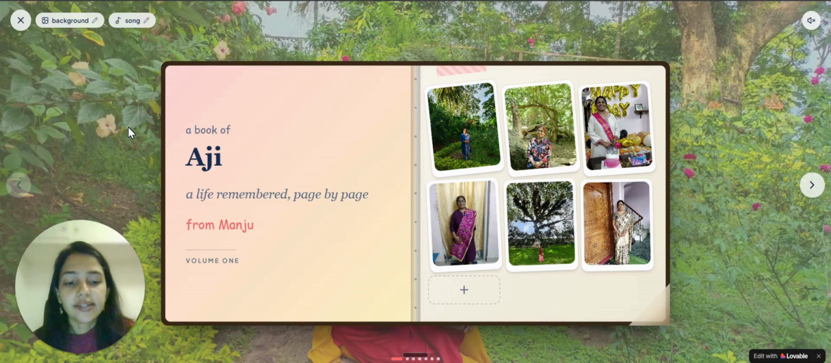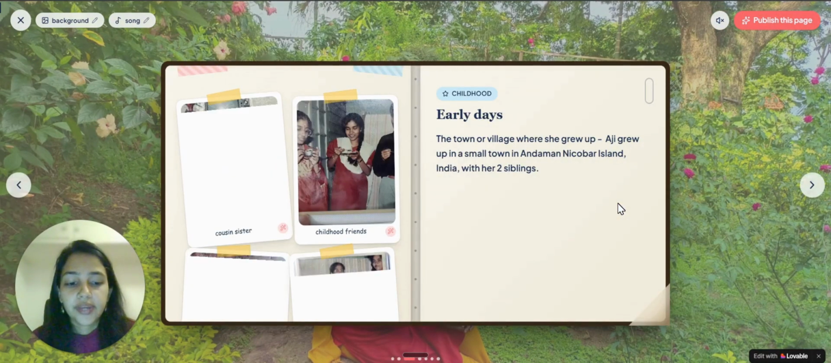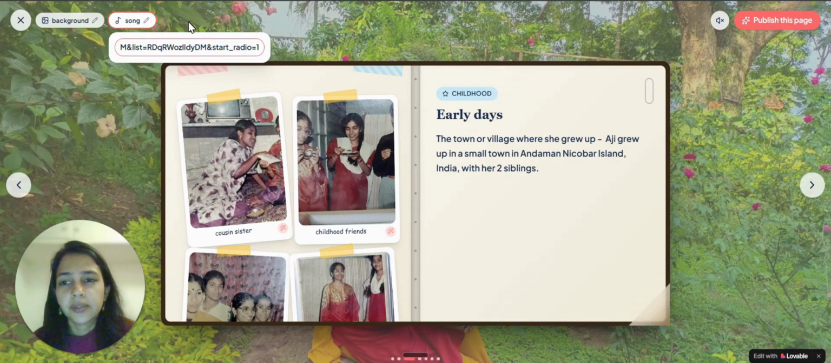Bloom turns everything into a handcrafted storybook. Pages you actually flip like a physical book. You can change the background with a favorite memory. You can change the song. You can put any YouTube link with a favorite song. Let's play one of our favorite songs.